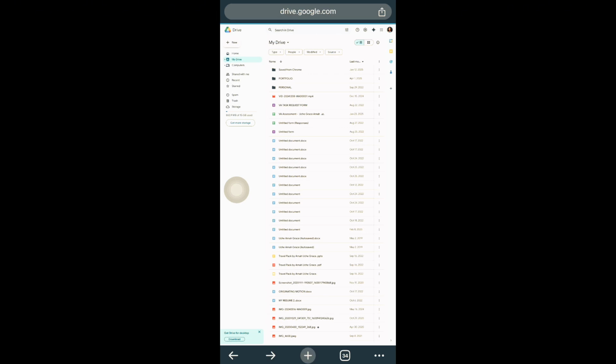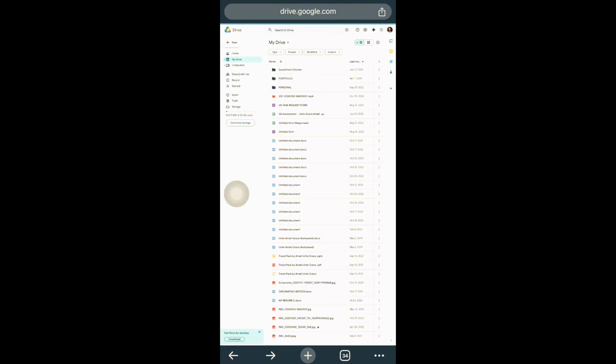But if you're using a mobile phone, you just need to change it to desktop site and then get to work. These are the documents I have on my Google Drive. Like I told us, Google gives us free 15 gig to store our files, documents, and information. I've already used 860.9 MB out of my 15 gigabytes, and this is just for this particular account.